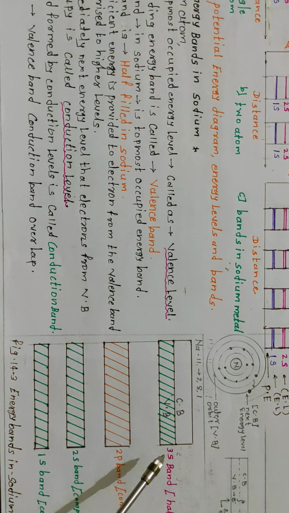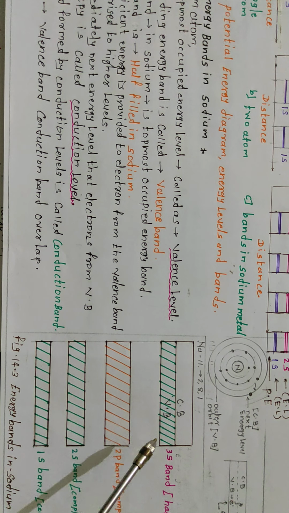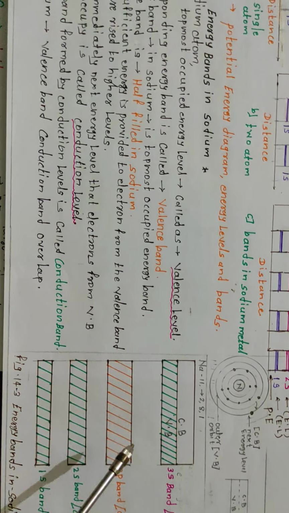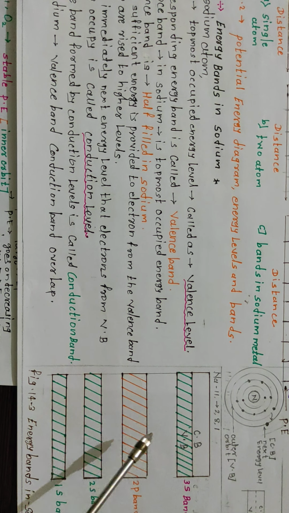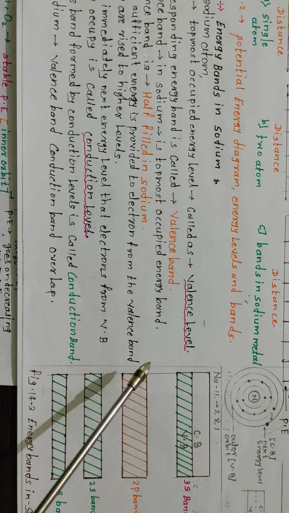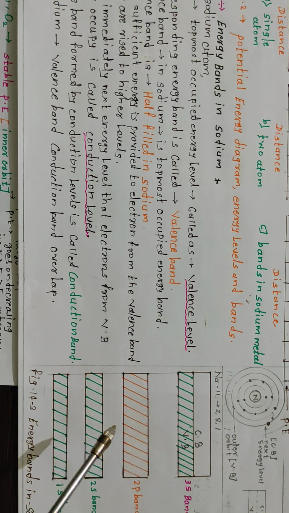So this is, say, the valence band, or the valence level. Then, when a sufficient amount of energy is applied to this sodium, the electrons from the valence band rise to a higher level.